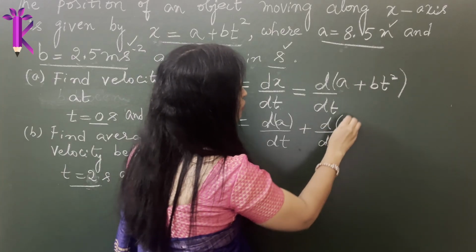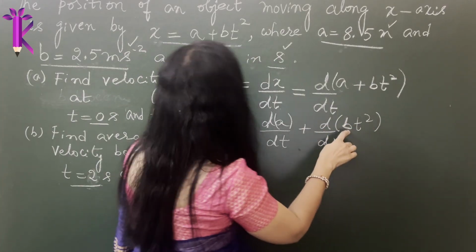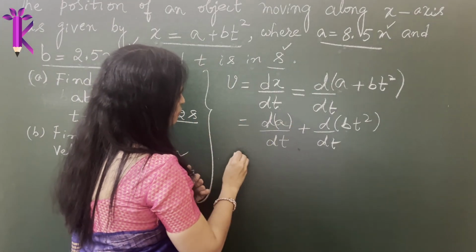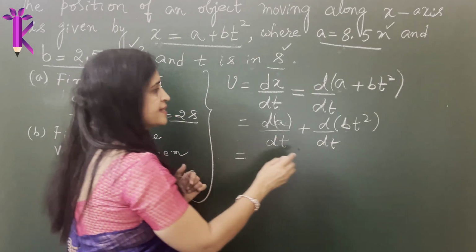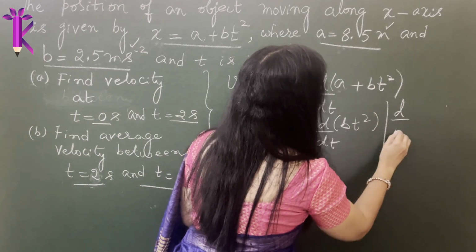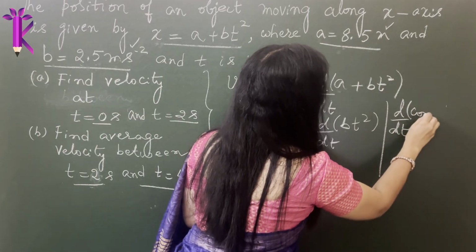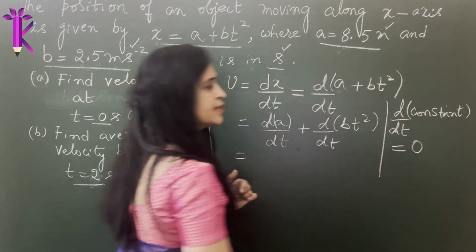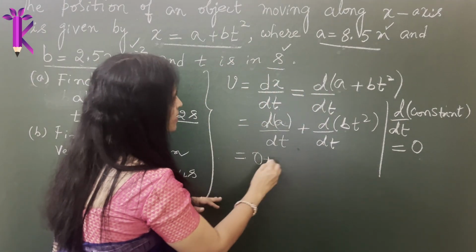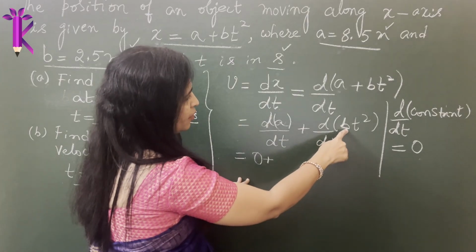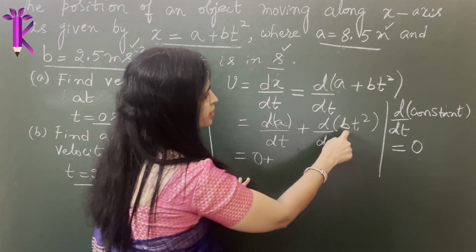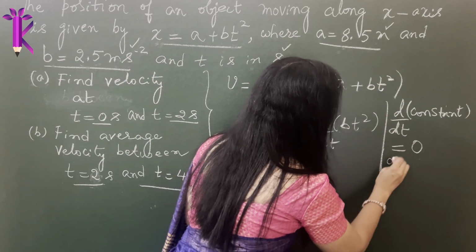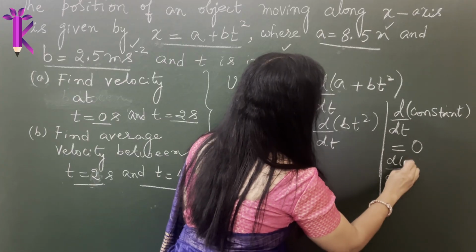So d by dt of bt square, again b is a constant because it has a constant value. So the differentiation of a constant is 0. Please remember, d by dt of any constant value will be equal to 0. So this will be 0 plus the differentiation of this. Since these two are together a function, you cannot separate them. Now the differentiation of this, d by dt of t square.